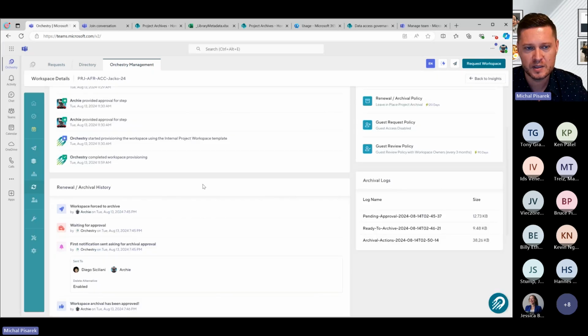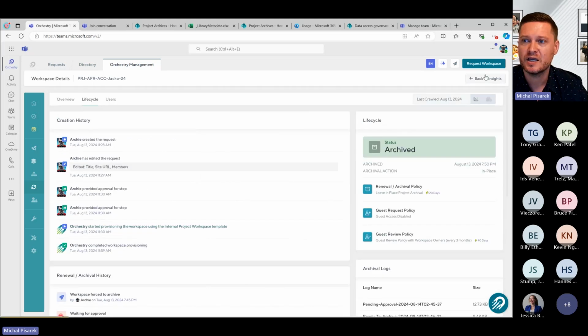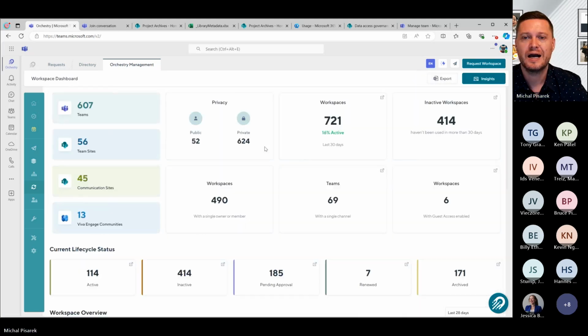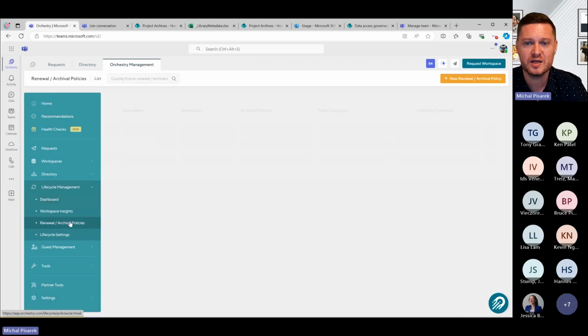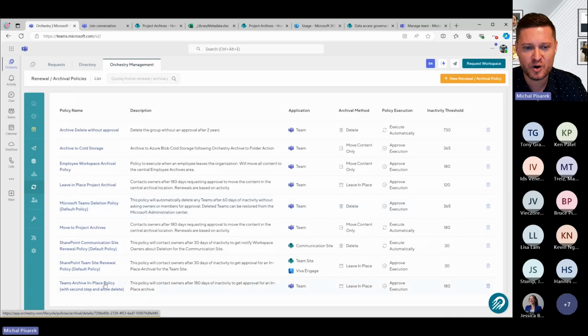And we'll even give you a full overview of exactly what's happened and all of the steps that we've gone through. But what it means is that you can put in Orchestry, understand your workspaces, understand the inactivity, and you might say, okay, we've identified 2,000 workspaces which we know are inactive. Let's save on a bunch of storage. All we then need to do is go add these policies.